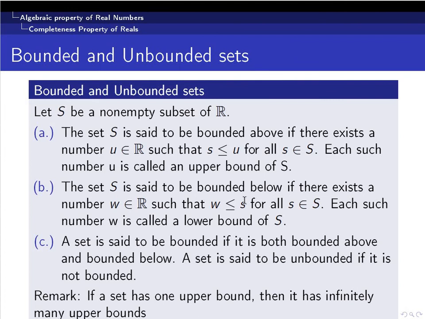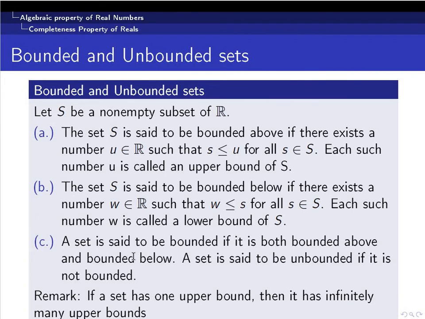So from the above argument, you can trivially assume that every number which is less than a lower bound is again a lower bound. So there are infinitely many lower bounds for a bounded below set.